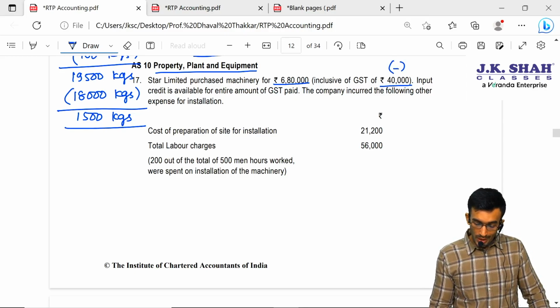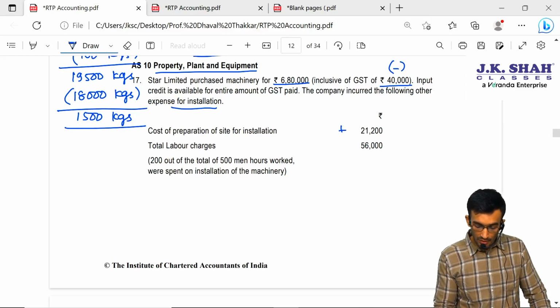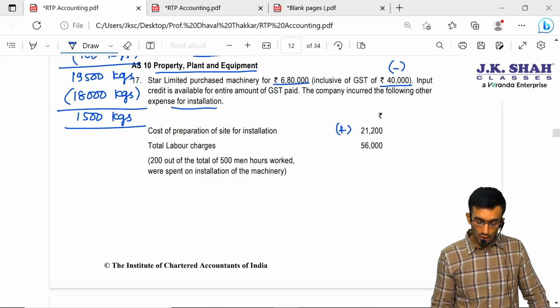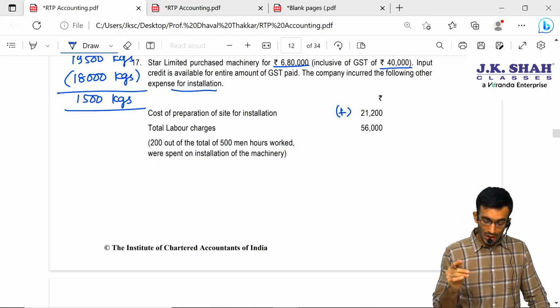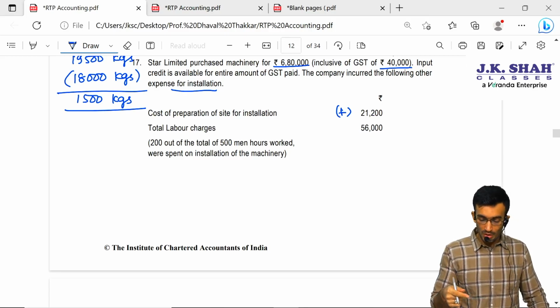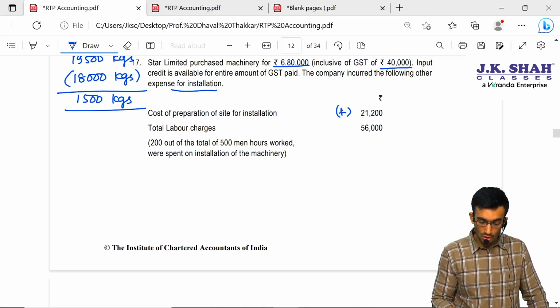So this we have to deduct. Next, company incurred the following other expenses for installation. Okay, so this is for installation. We have to add cost of preparation of the site for installation. Definitely this will be added in the cost of machinery. Total labor charges they have given, and 200 out of the total 500 man hours worked were spent on the installation of the machinery. So total 500 man hours worked, out of which only 200 hours spent on the installation of the machinery. So don't you think only the pro rata labor charges we have to add in the cost of machinery.